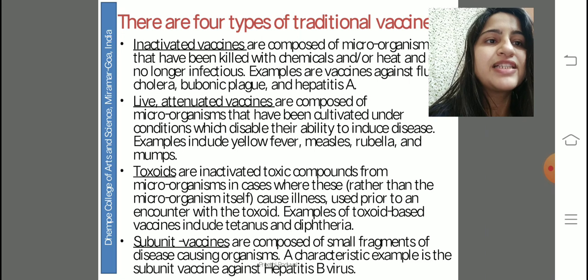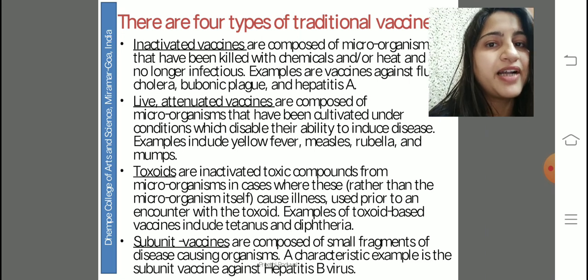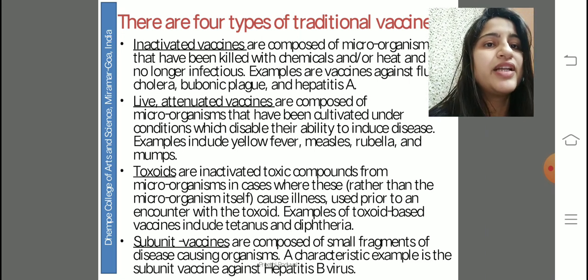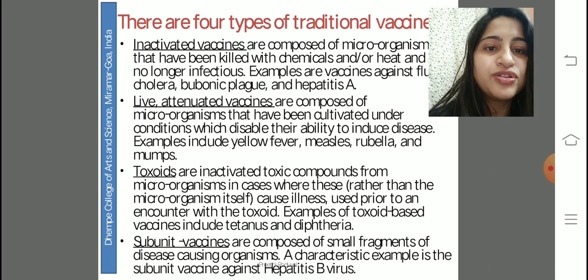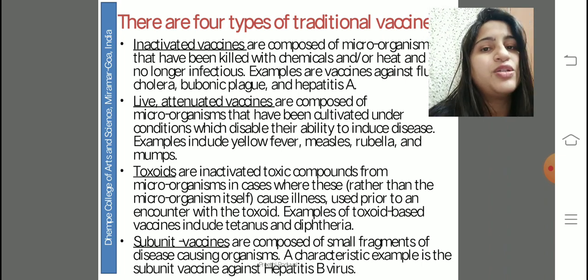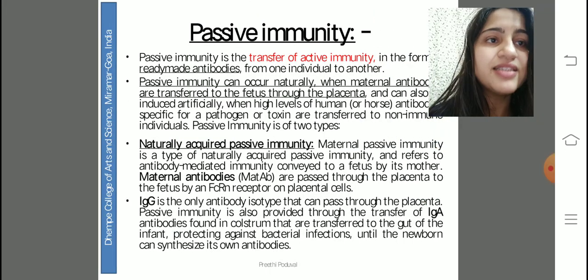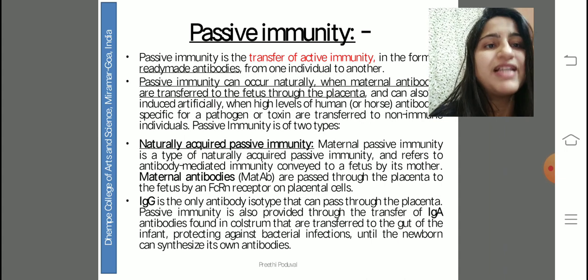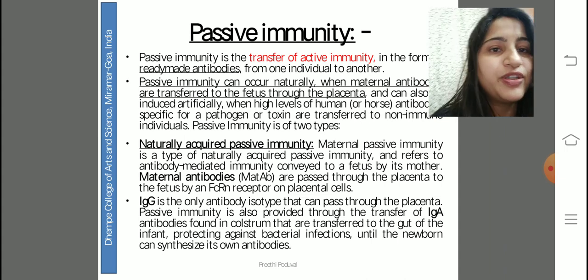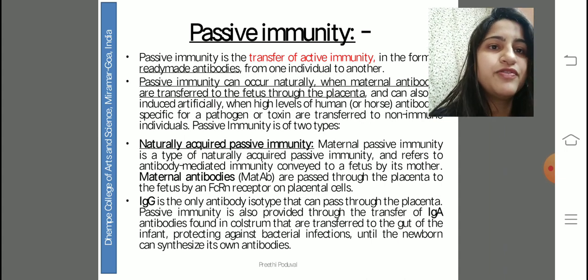There are four types of vaccines. We'll go quickly through this because we'll be studying vaccines in more detail. So there are inactivated vaccines, live attenuated vaccines, toxoids, and subunit vaccines. As I said, we'll go through this again when we discuss vaccines. So for now, we need to know what is passive immunity. We studied active immunity, and now we're studying passive immunity.